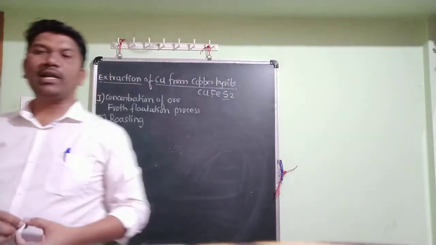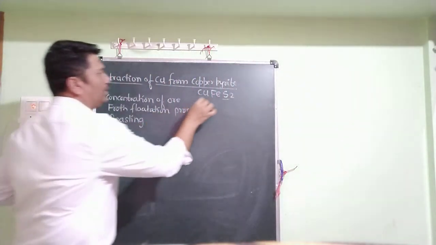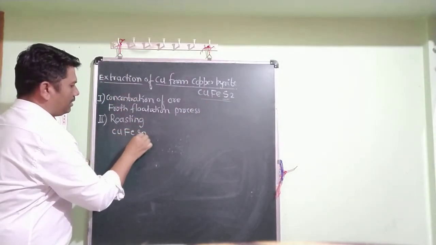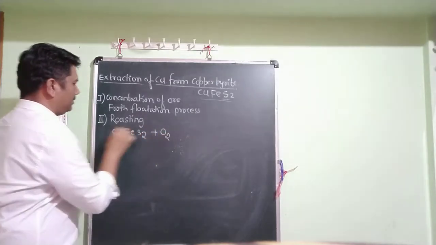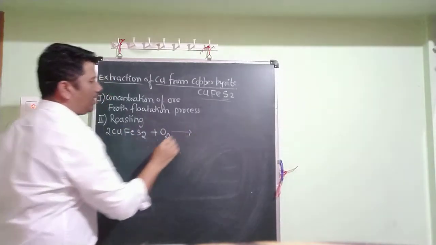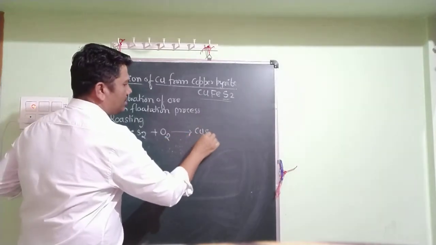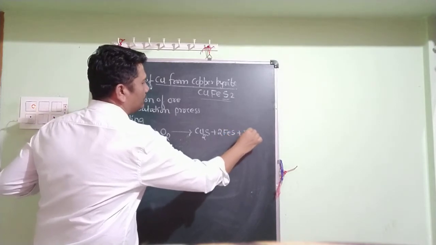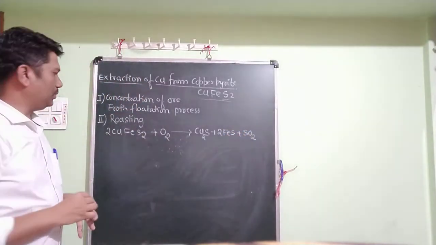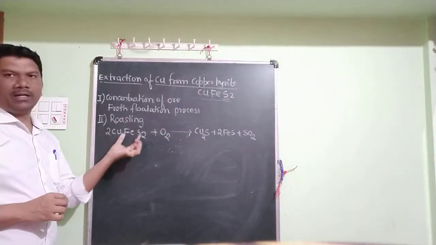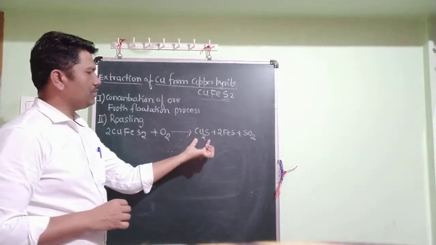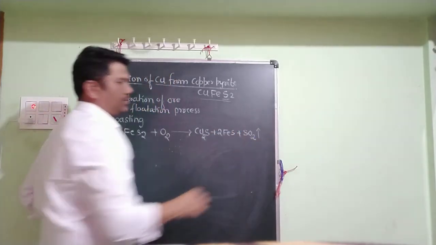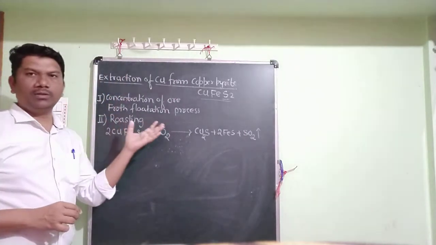And during roasting what happens here? During roasting this copper pyrite CuFeS2 combines with oxygen to form cuprous sulfide Cu2S plus 2FeS plus SO2. During roasting, the copper pyrite combines with oxygen to form cuprous sulfide Cu2S and ferrous sulfide, with liberation of sulfur dioxide gas. This is step number 2.